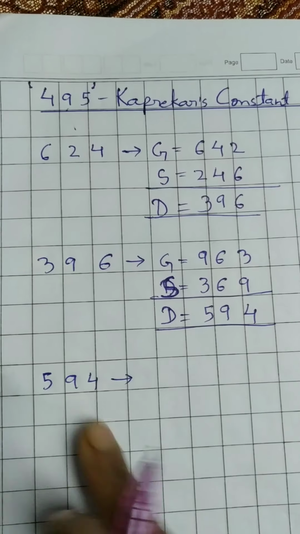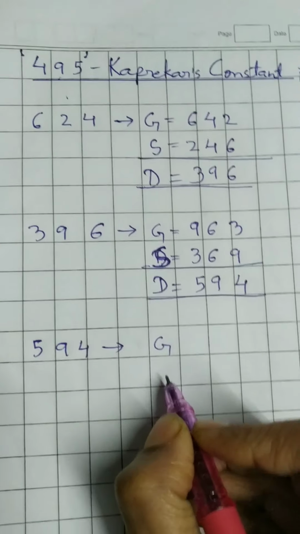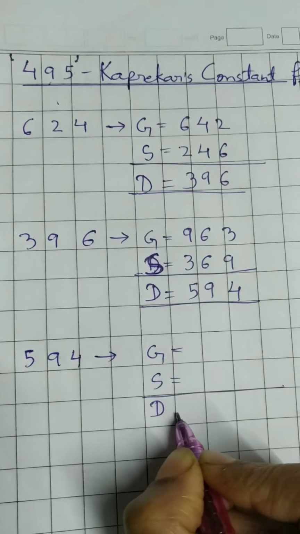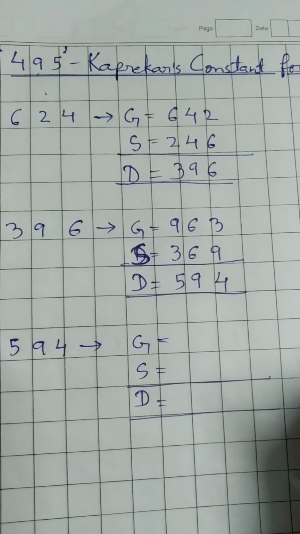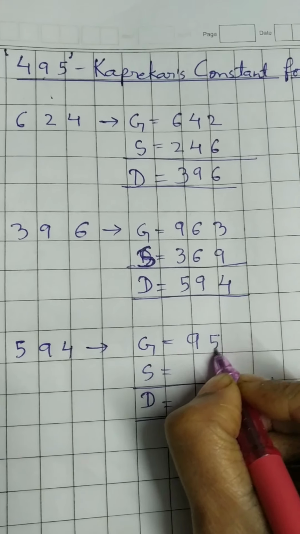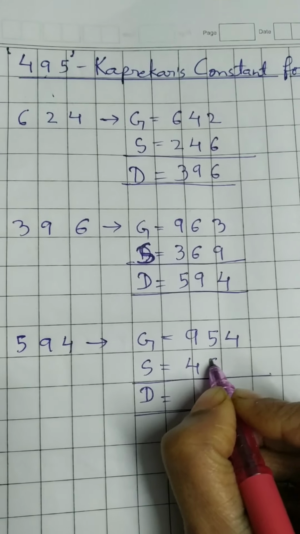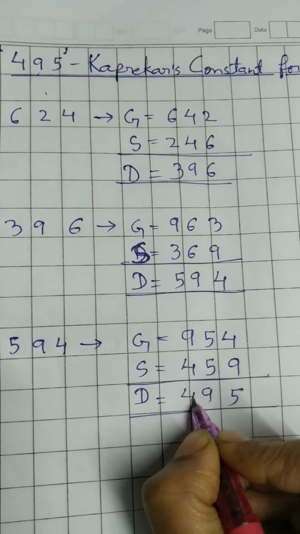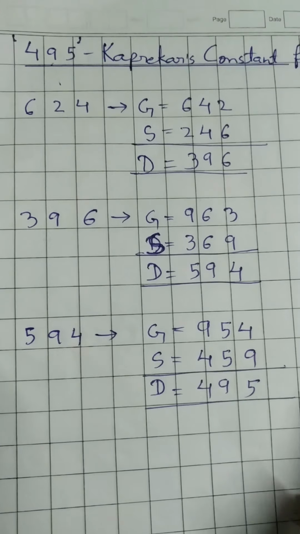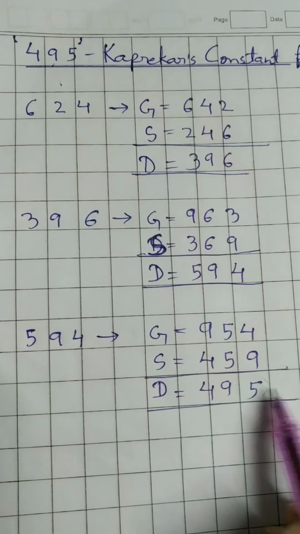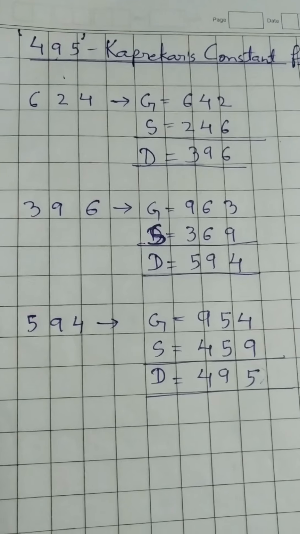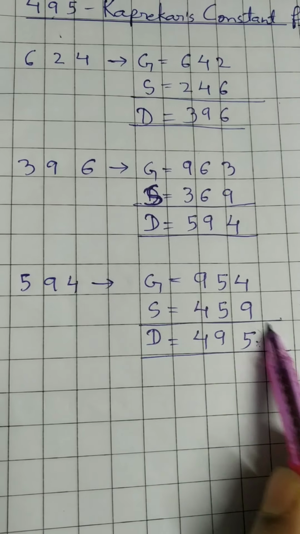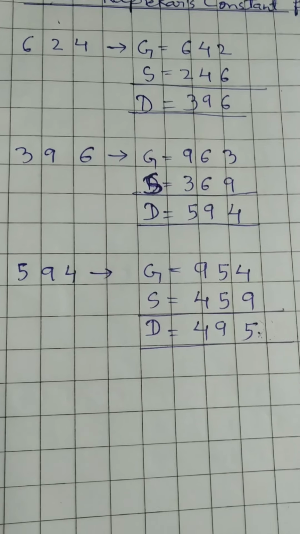Rearrange the digits of 594 to make the greatest, smallest number and find the difference of both the numbers. So greatest number will be 954, smallest 459, and the difference will be 495. So we have reached the Kaprekar's constant in 3 steps. After this, if we go on repeating this process, we will get 495 each time.